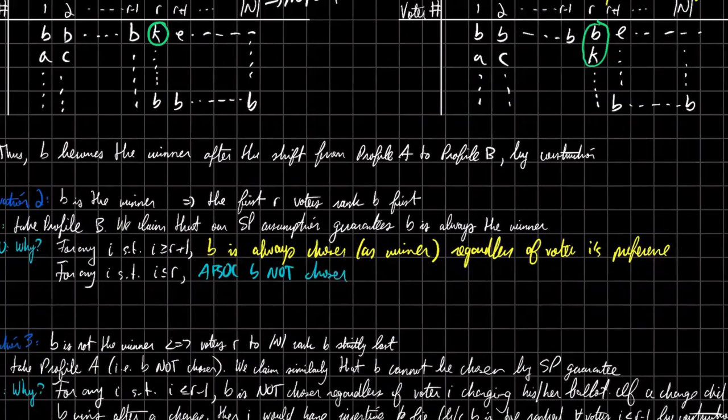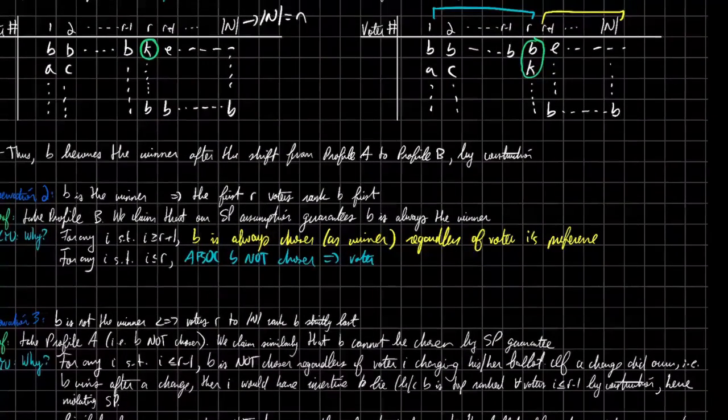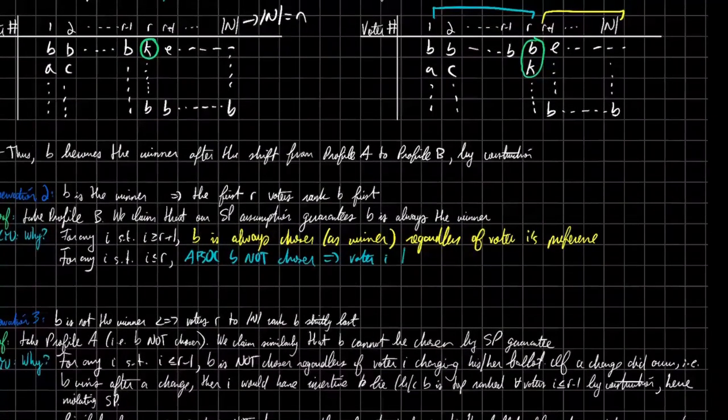What does this mean? Well, then this implies that voter I has an incentive to lie. Why is this? Well, for all these voters, by construction, we have that they favor B first.